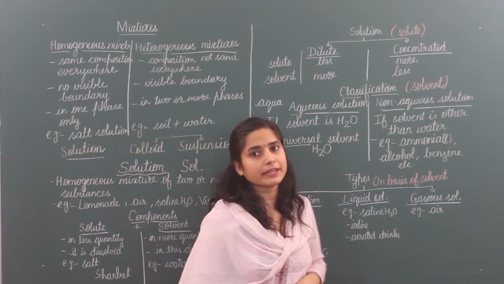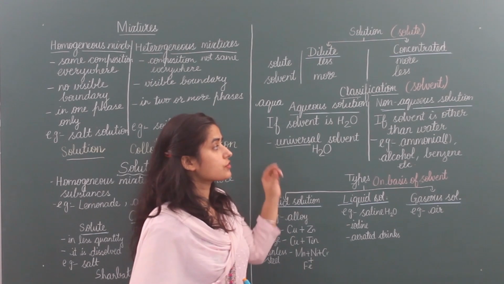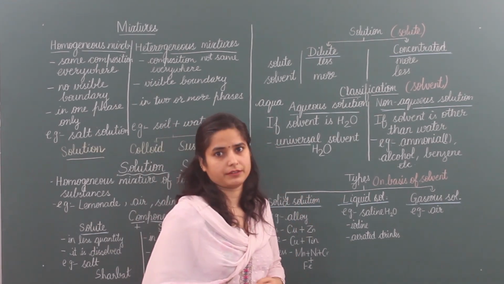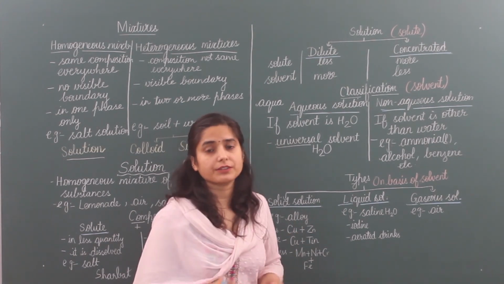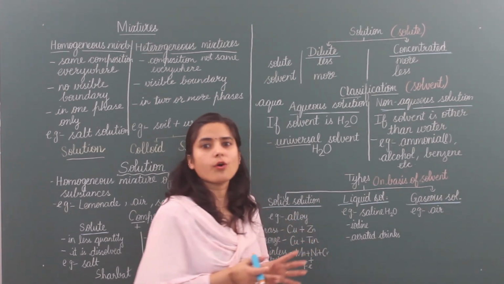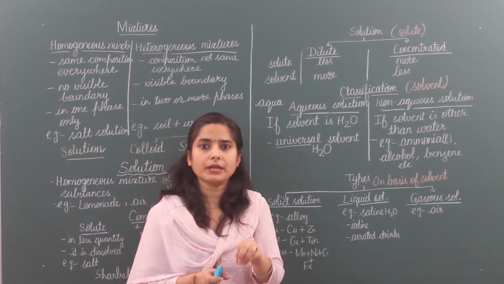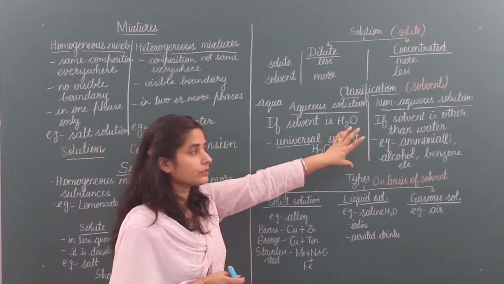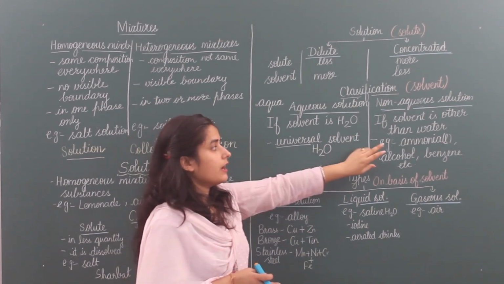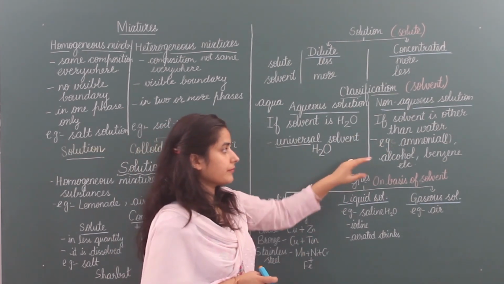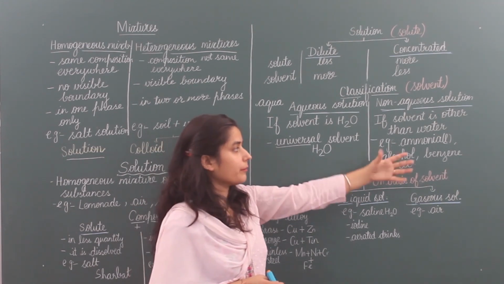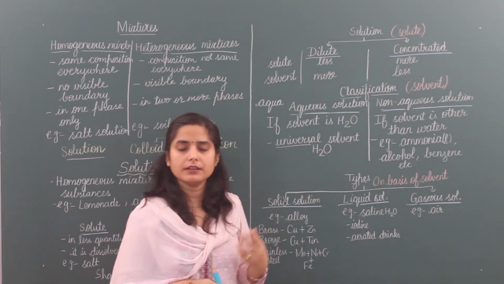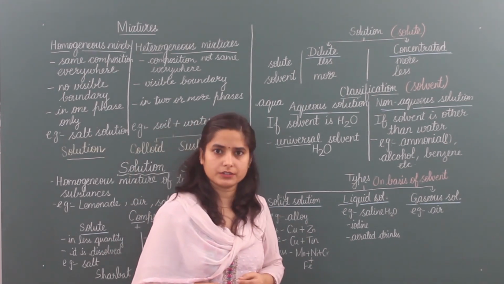Now next is non-aqueous solution. In this the solvent is not water. Other than water we can use any solvent. Now you will ask what it will be. At home, what do you do? Add sugar in milk. Milk is not pure water, so that can be a non-aqueous solution. Liquid ammonia, alcohol, benzene, ether, etc. These are all liquids and we add things in them.